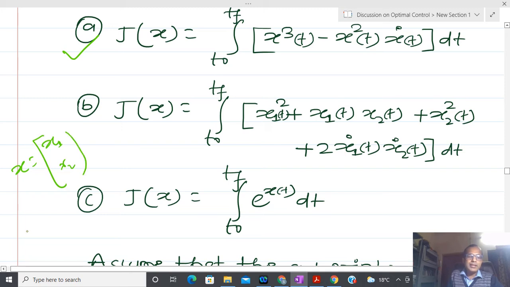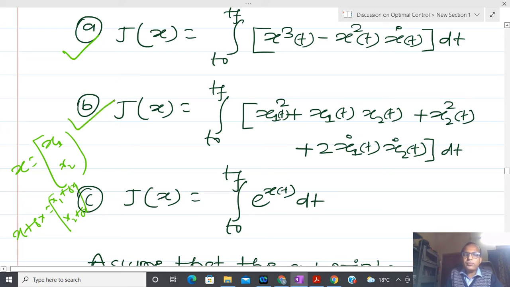So whenever I write x plus delta x, it means I have x1 plus delta x1 and x2 plus delta x2, and I have to replace this everywhere. Again I have to collect the linear terms, meaning the terms multiplied with delta x1, delta x2, delta x1 dot and delta x2 dot.